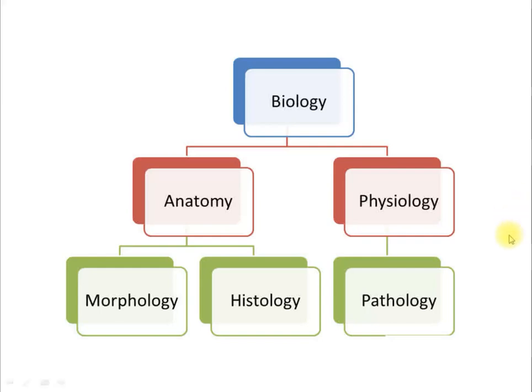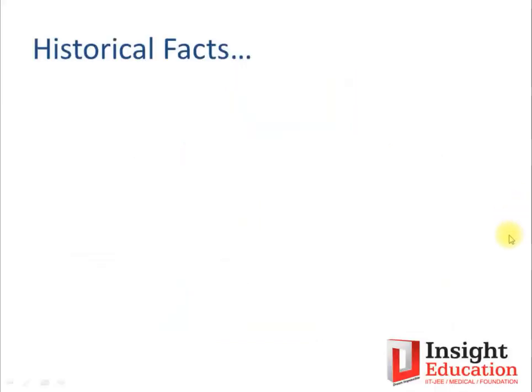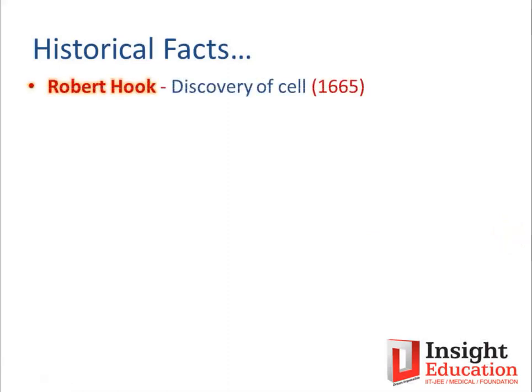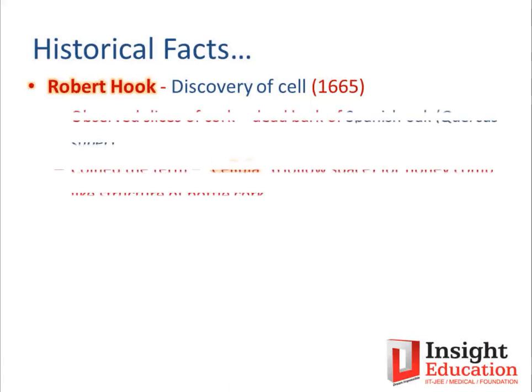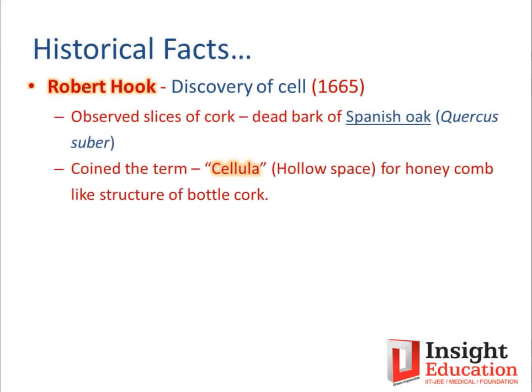Okay, now let's check some historical facts, starting with the first one, that is the discovery of the cell. The credit goes to Robert Hooke. Robert Hooke in 1665 discovered the cell, and he discovered it in a plant called Spanish oak, a large tree. What Robert Hooke observed was slices of cork, dead bark, that were taken and observed under the microscope.